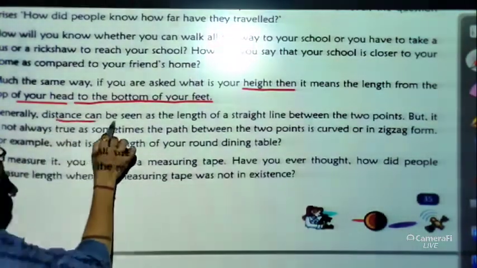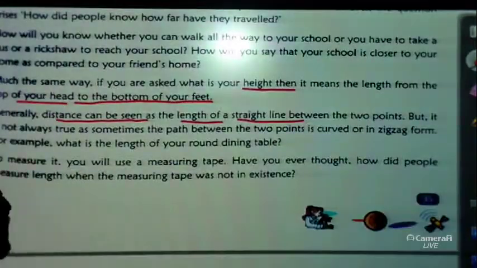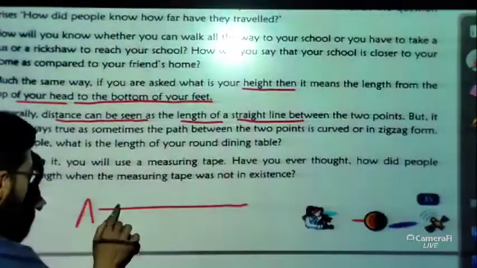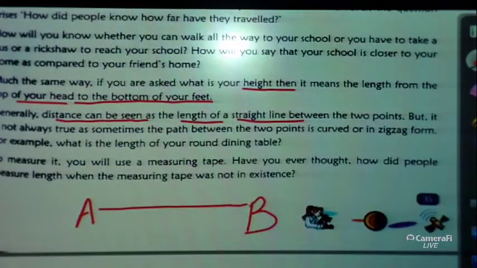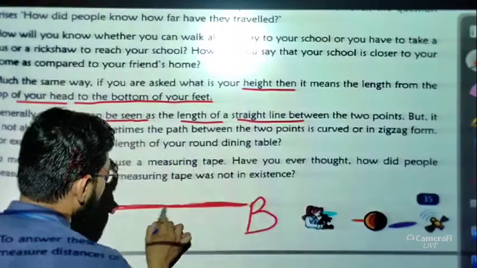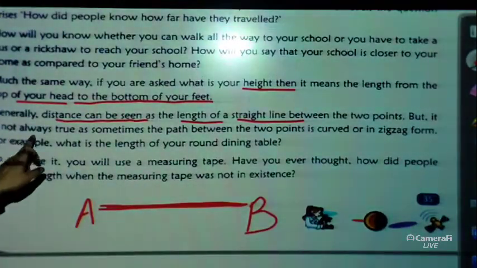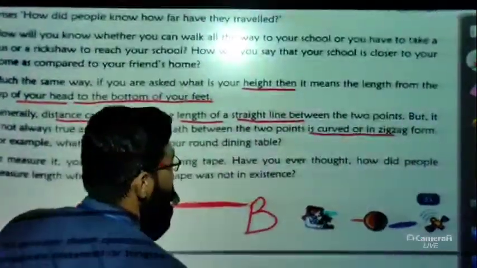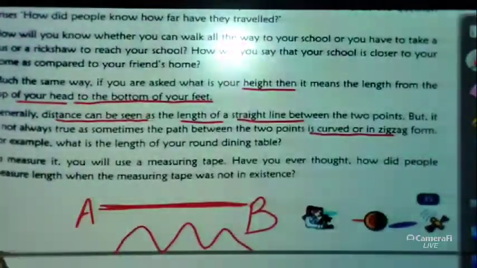Now generally, distance can be seen as the length of a straight line between 2 points. So how do we measure a distance? If this is a straight line, this is point A and this is point B, then the distance is basically the length of the straight line. But it is not always true. Sometimes the path between the 2 points is curved or in zigzag form. Now if the path is like this, then it will change the definition.